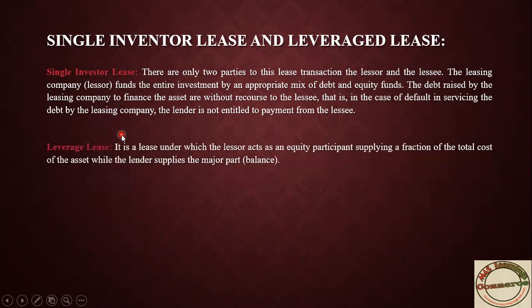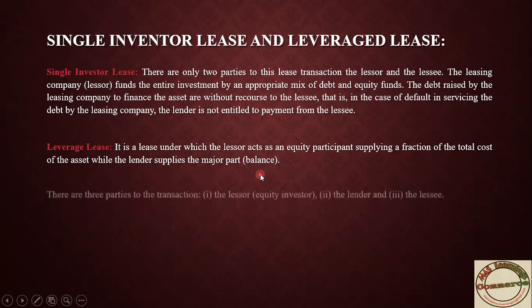Coming to leveraged lease. It is a lease under which the lessor acts as an equity participant, supplying a fraction of the total cost of the asset, while the lender supplies the major balance part. Here two persons are there, the equipment supplier as well as the lessor, like we have read under tripartite. Maybe the lessor has invested 20,000 rupees and the lender has provided 30,000 rupees.